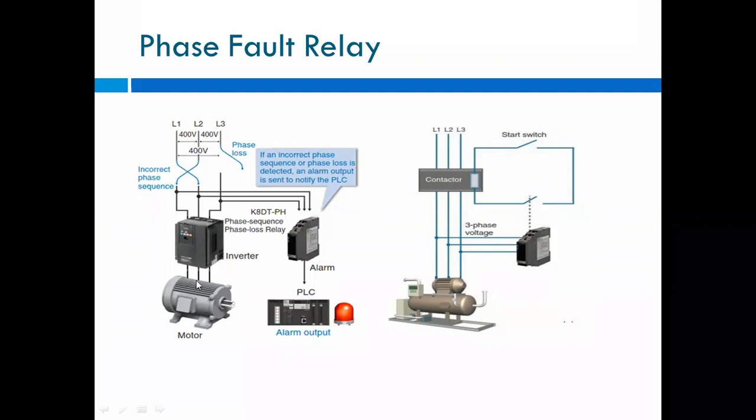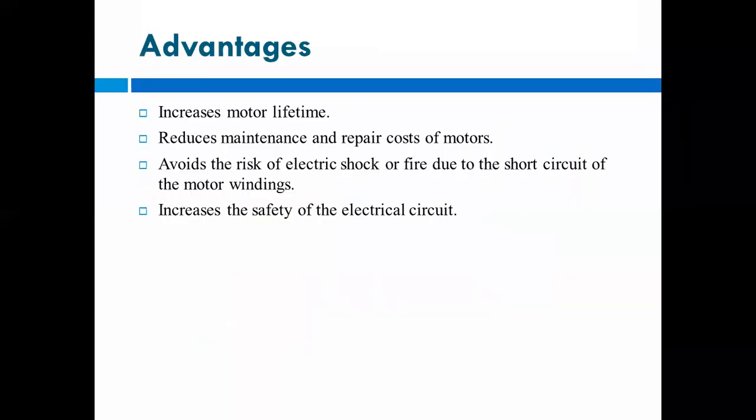Now the same motor is used here, and this is the inverter unit, and this is your relay. So phase sequence, phase loss relay is there. For different types of faults, different relays are used. So here the phase fault relay is used.